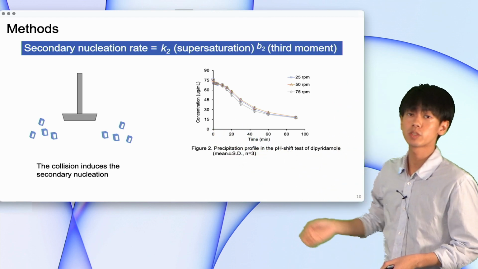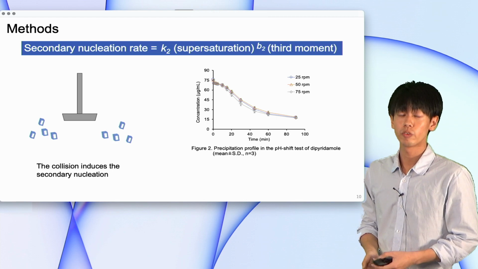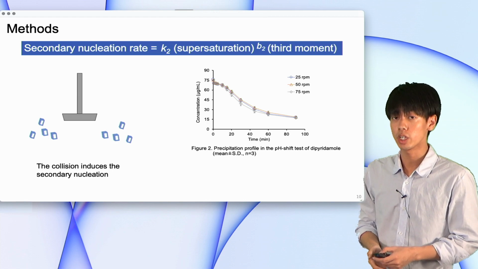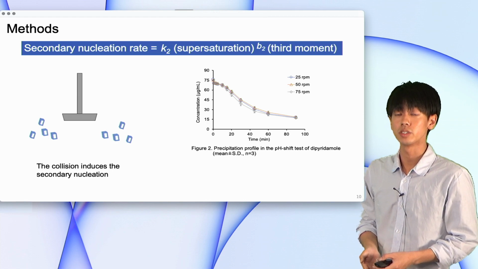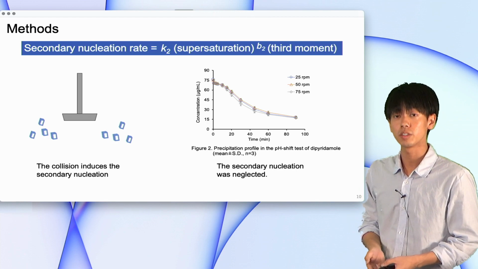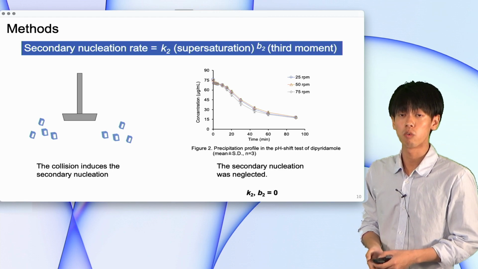The paddle rotation speed shows no effect on precipitation profile. From this result, the effect of the paddle rotation speed has little impact on secondary nucleation. Therefore, the secondary nucleation was neglected by setting K2 and B2 to be 0 for all drugs.